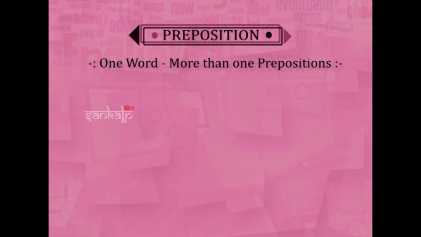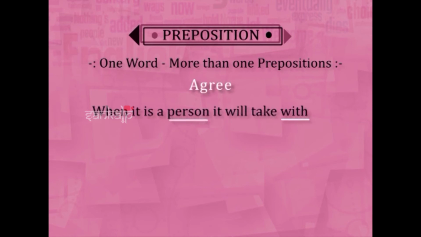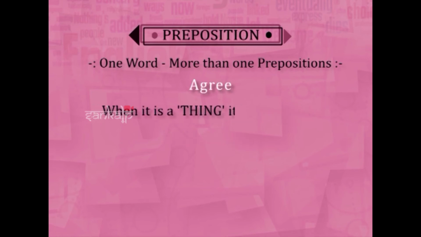That is the word agree. Agree, all of you know, every day you use the word agree. When it is a person, it will take with. Agree with a person. I agree with you on this point. He agreed with me, because you, me, everything is a person. Okay? Next is to, for a thing. I agreed to his proposal.